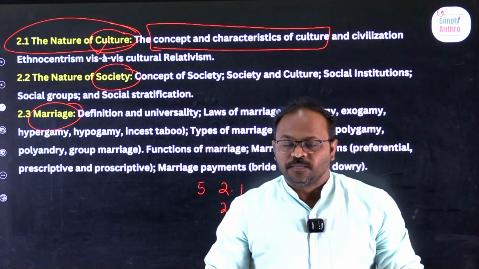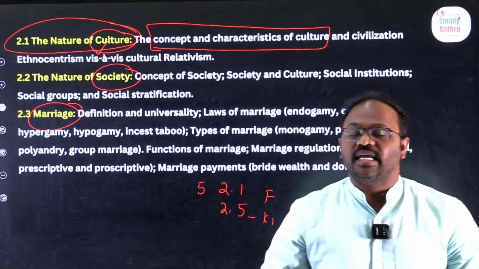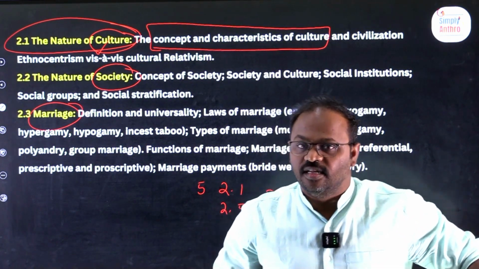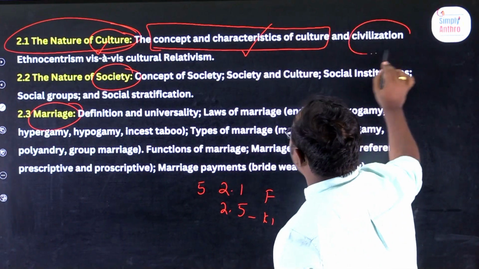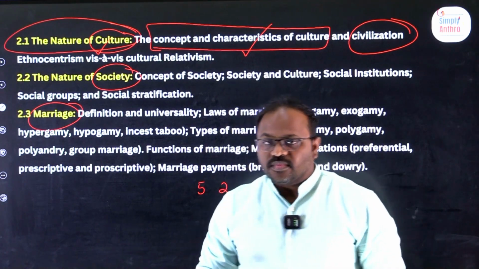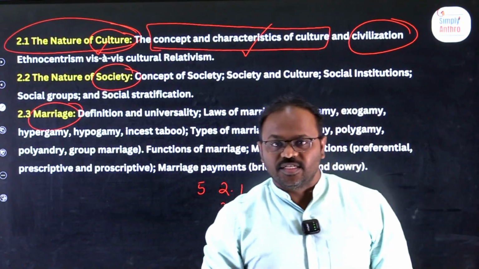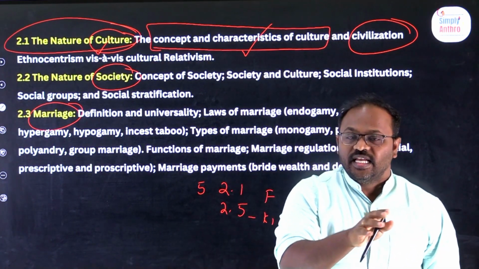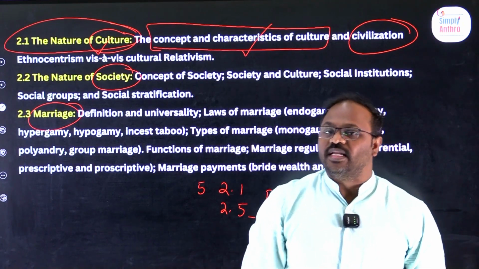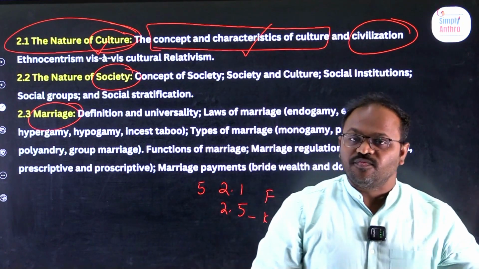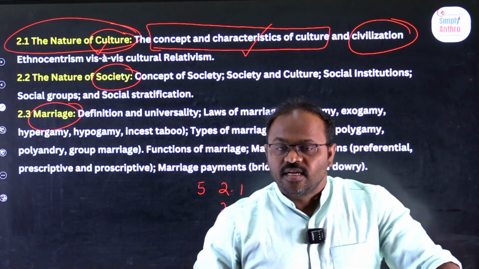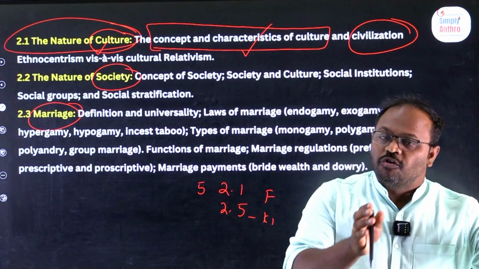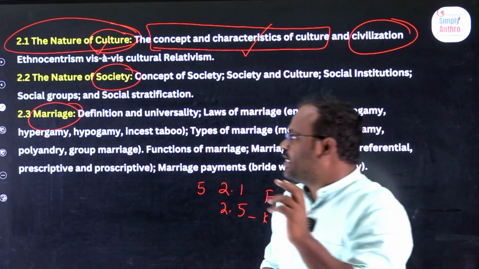Finally, we conclude that there is no universally accepted definition for culture. Culture is different from civilization. For example, the Indus Valley Civilization is a civilized society, and its culture is different. A primitive society has a different culture. So culture varies from one society to another.